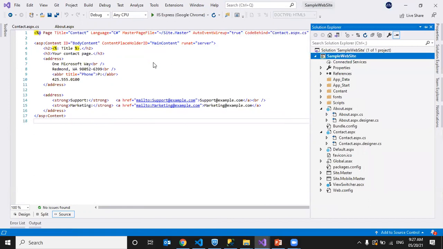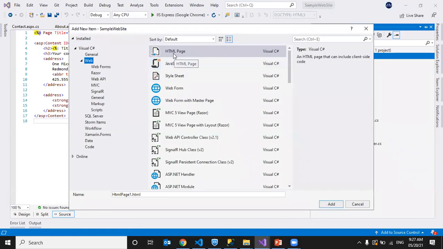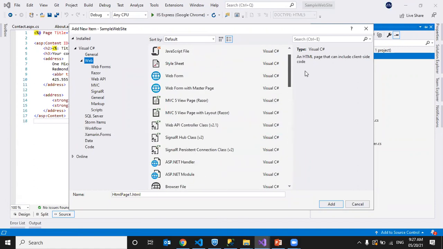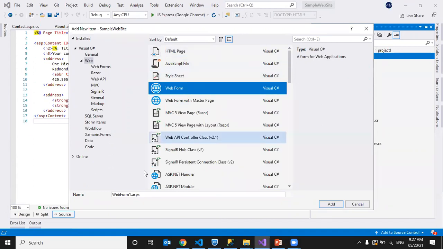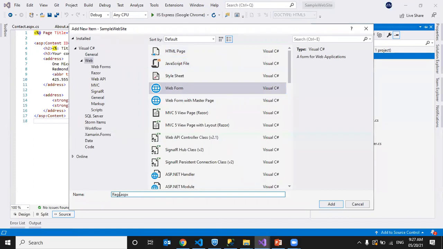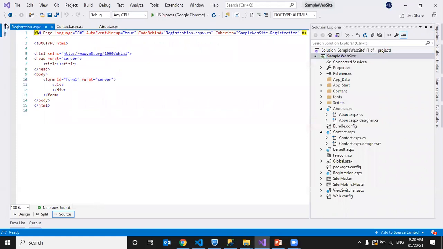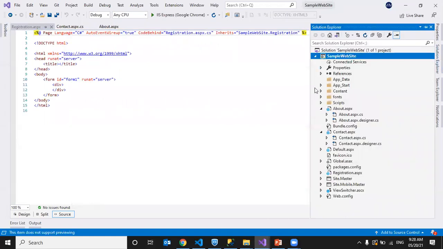New item. So we will get different pages, like a simple HTML page, we can write a JavaScript file, style sheet, or web form with master. All these are different types of forms we can add to our page. For now, I'm selecting web form. My form name is registration. I'm just giving some name. Registration.aspx. The language is C#. I'm just clicking add. So a web page is added to my solution, to my application, with the name registration.